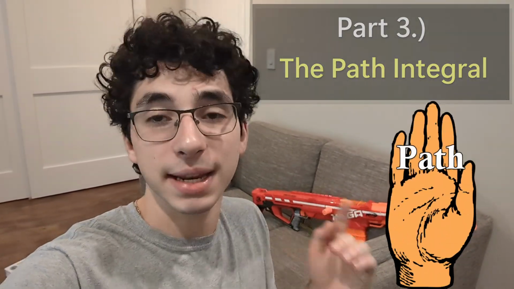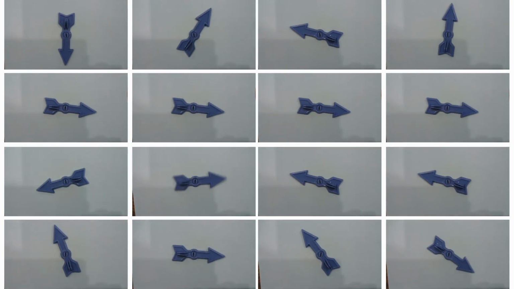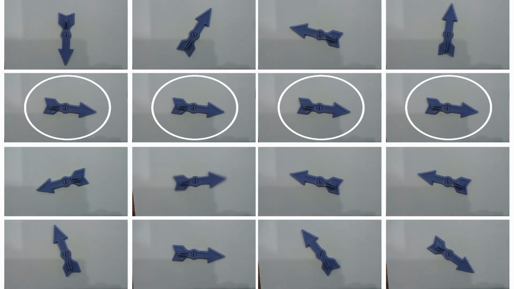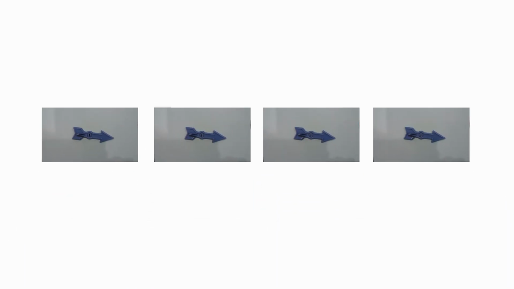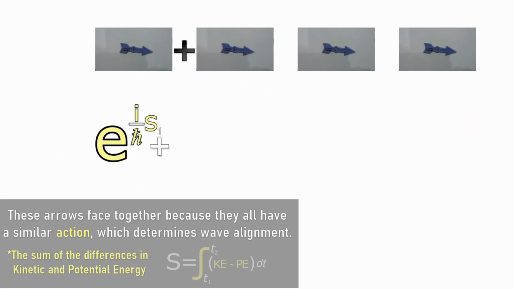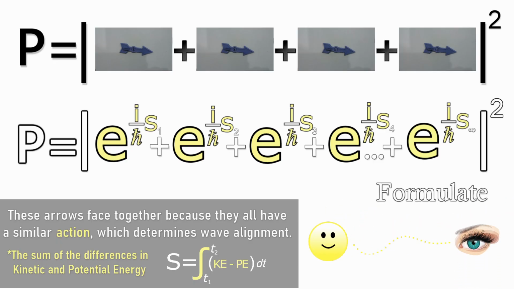Picture each path as an arrow that spins very fast. For most paths, these arrows point in some random direction, but for a few special ones, they align. And remember how waves can interfere? Well, when we take the integral or add all the arrows together, all of the infinite paths pointing in random directions cancel out, leaving only a few arrows. And since these arrows are all facing the same direction, they add together. We then square to see the high probability that Phil follows these paths. From infinite possibilities, Phil was able to formulate or find the best paths.